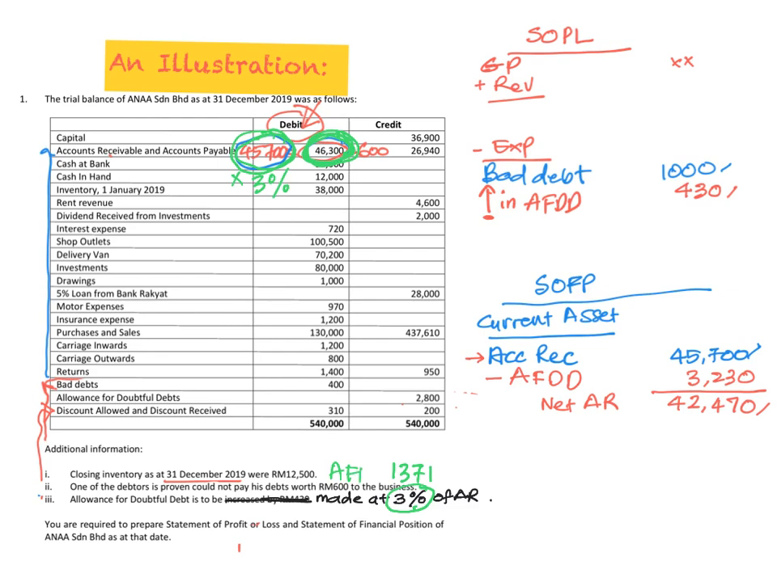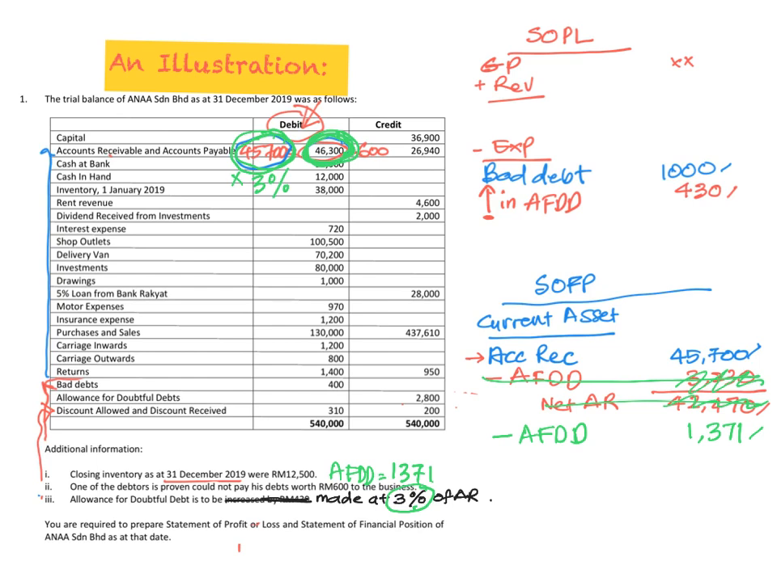So actually, this is the new amount. Allowance for doubtful debt is to be made at 3% of account receivable, means that your new amount for allowance for doubtful debt is 1371. Okay, so because of that, instead of putting here this amount, then account receivable here, you just straight away minus with allowance for doubtful debt here, 1371. Okay, so to replace this one, then you get the total here. Okay, so this is one adjustment that you have made.